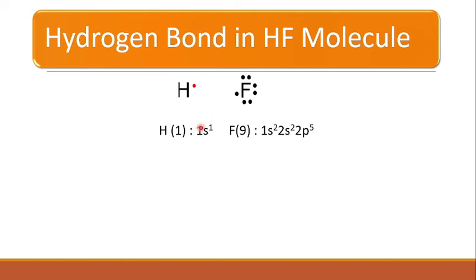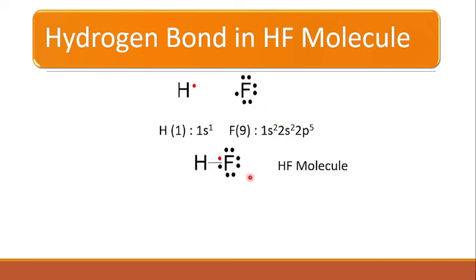So let us consider the hydrogen fluoride molecule, or HF molecule. We know hydrogen has one electron in its outermost shell, right? So 1s1, and fluorine has electronic configuration 1s2, 2s2, 2p5. That means it has 7 electrons in its outermost shell, or second shell.